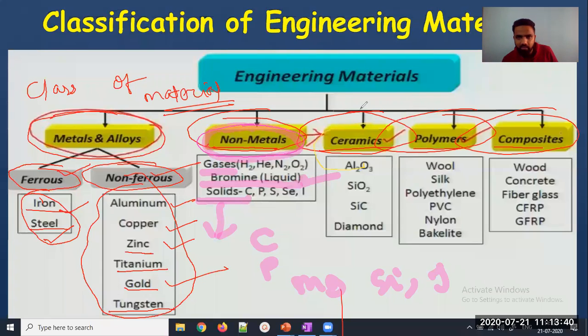So we can move forward to this class, ceramic. Ceramic is nothing but a mixture, a compound. Ceramic and composites are 2 different things.